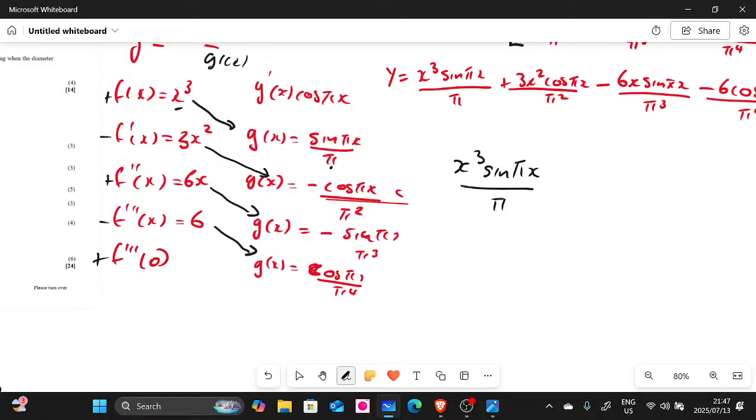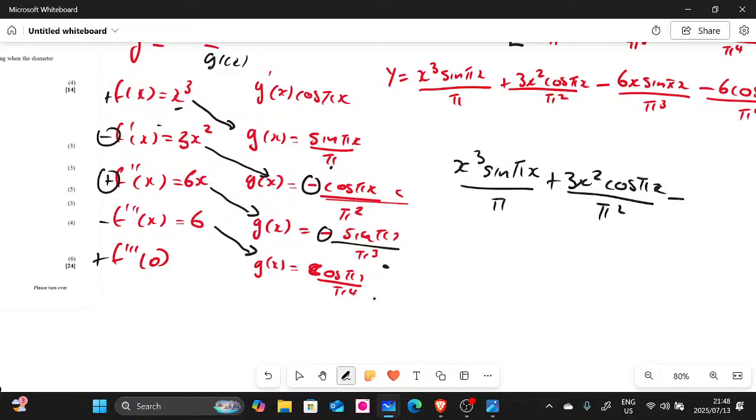If you multiply that with this, we have negative and negative. That is going to be positive. So you're going to have positive 3x squared multiplied by cos pi x divided by pi squared. Now if you multiply this one with that one, we have negative here, so this is supposed to be minus.